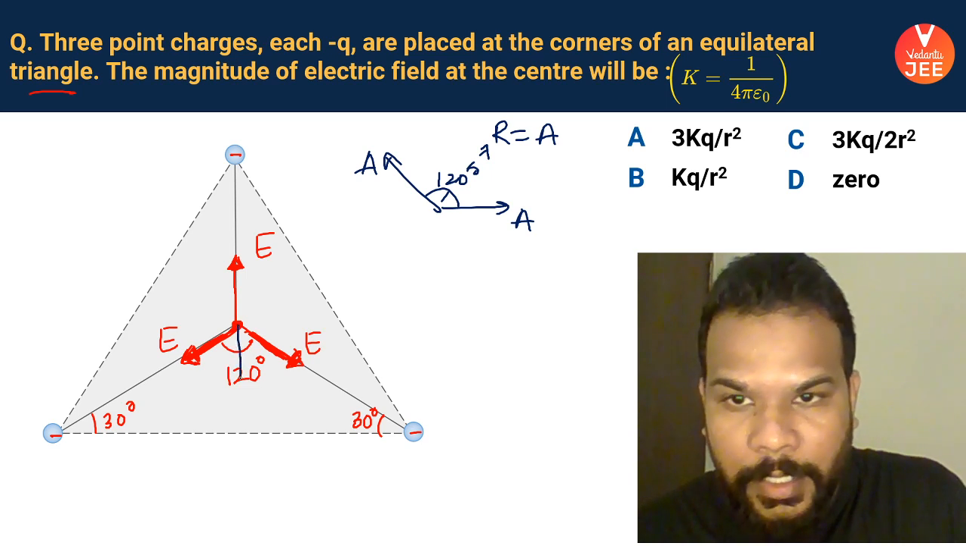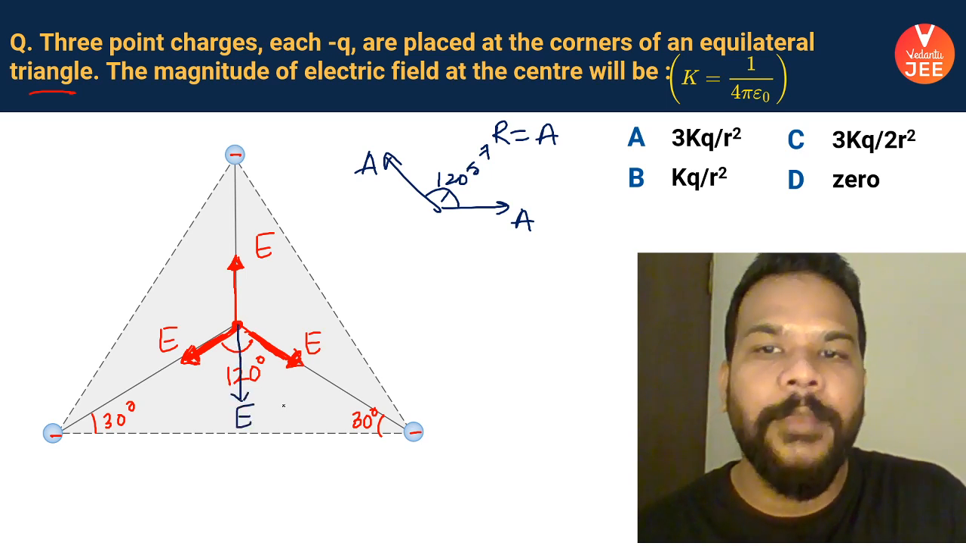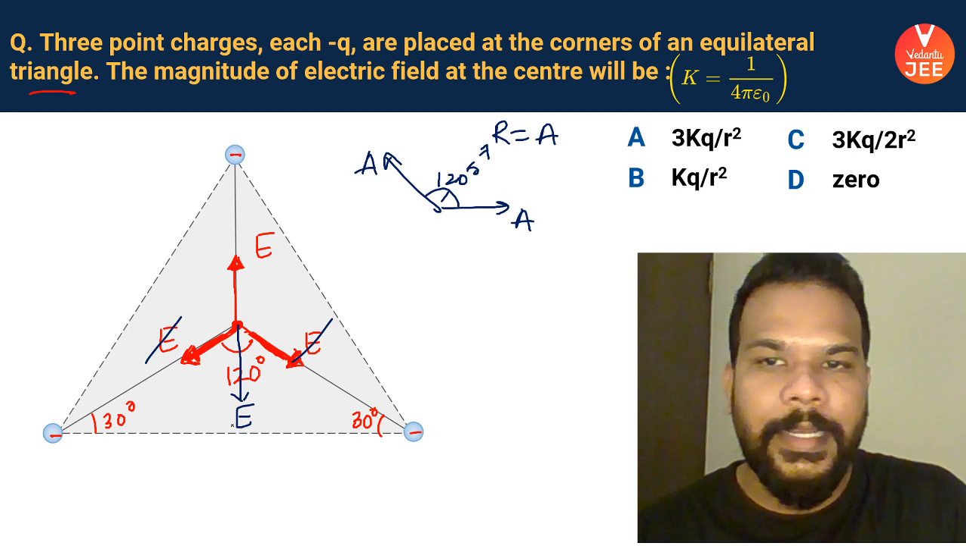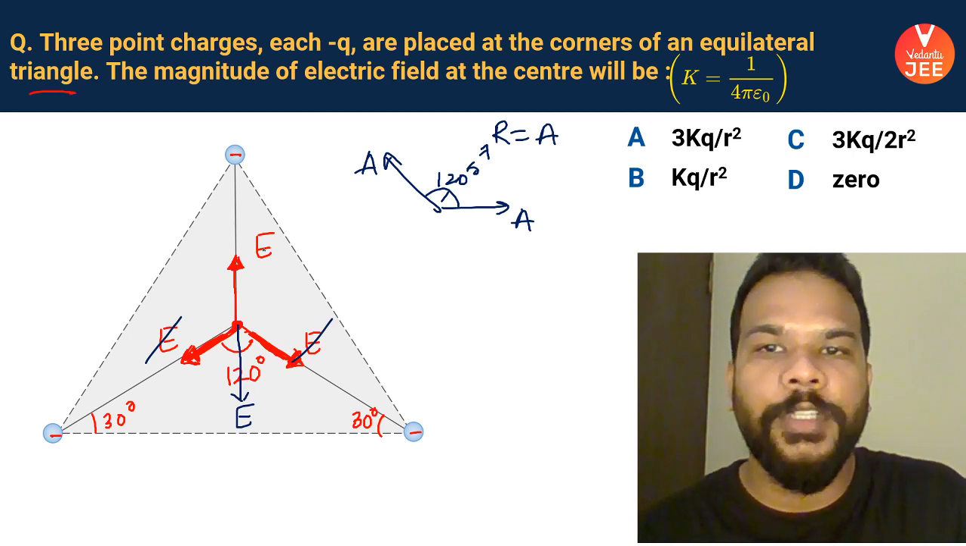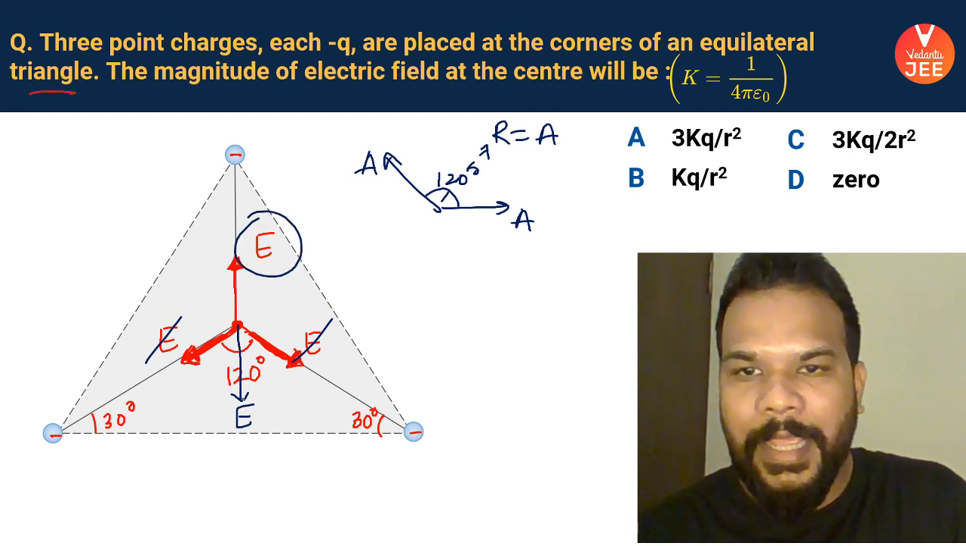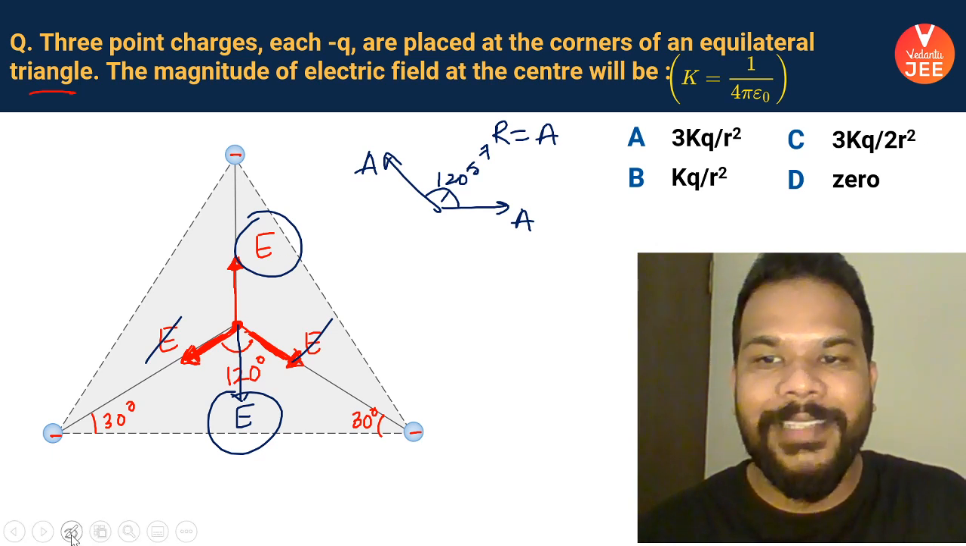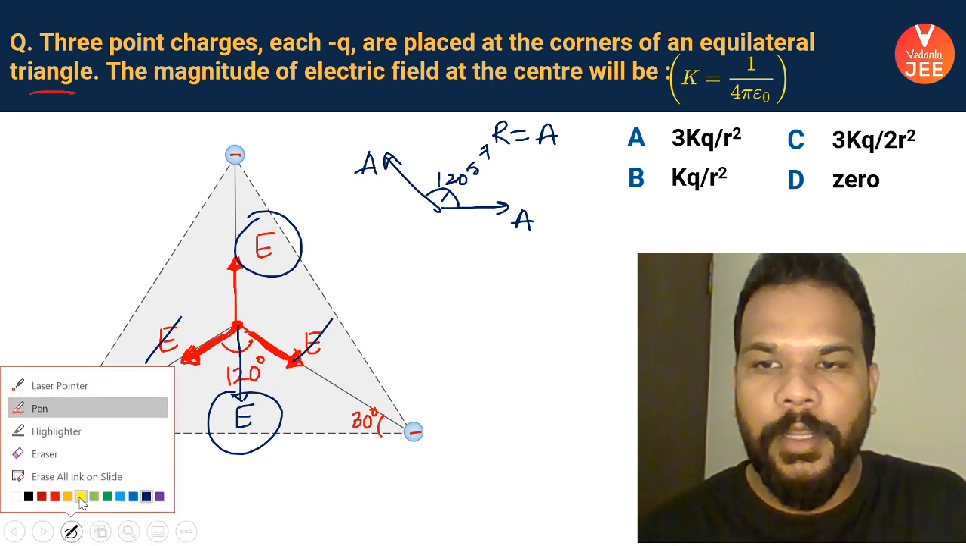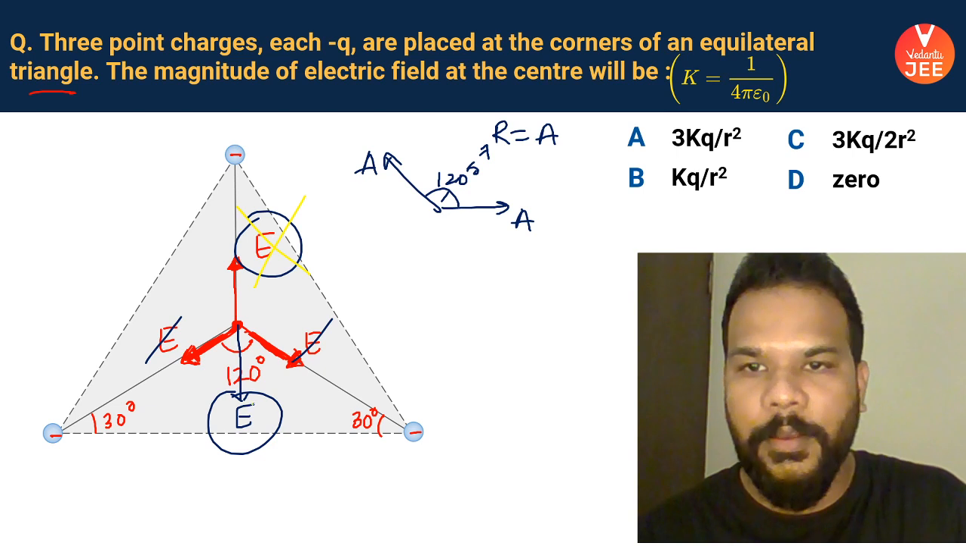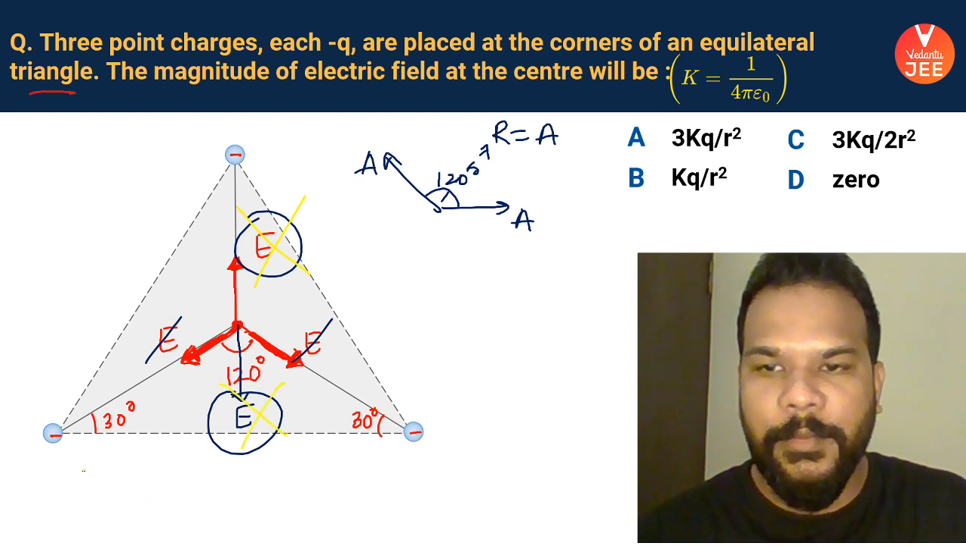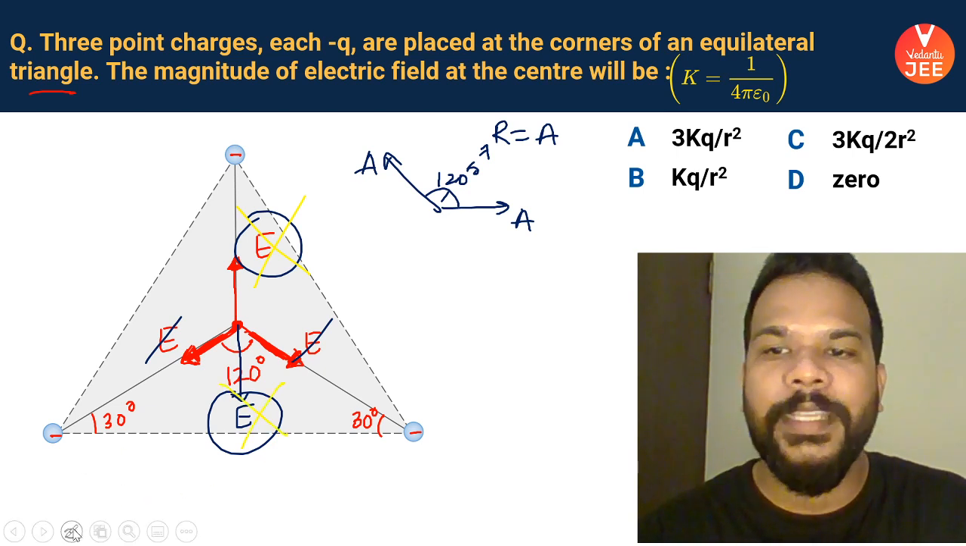That means what? Their resultant will also be E. So these two are basically resulting in E, which is opposite to this E. So this E and this E will simply cancel out each other. That means the resultant of all the vectors eventually comes out to be 0.